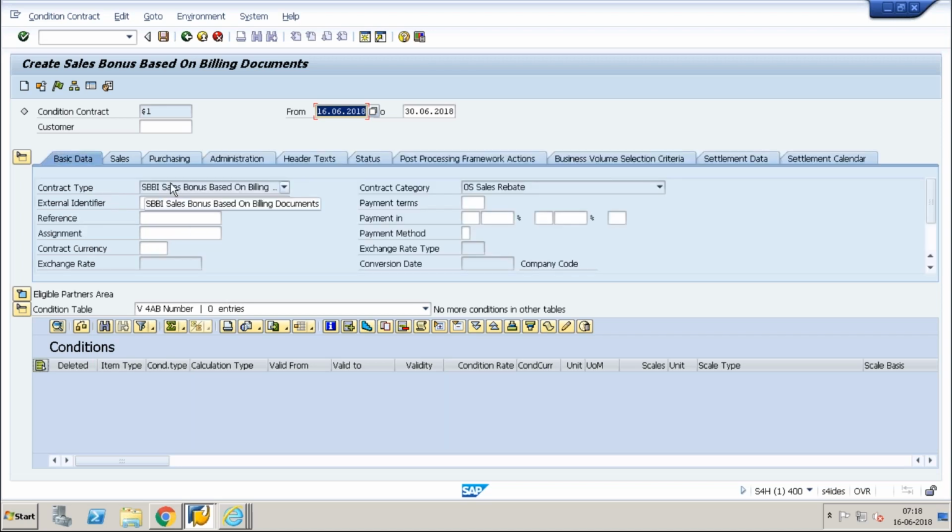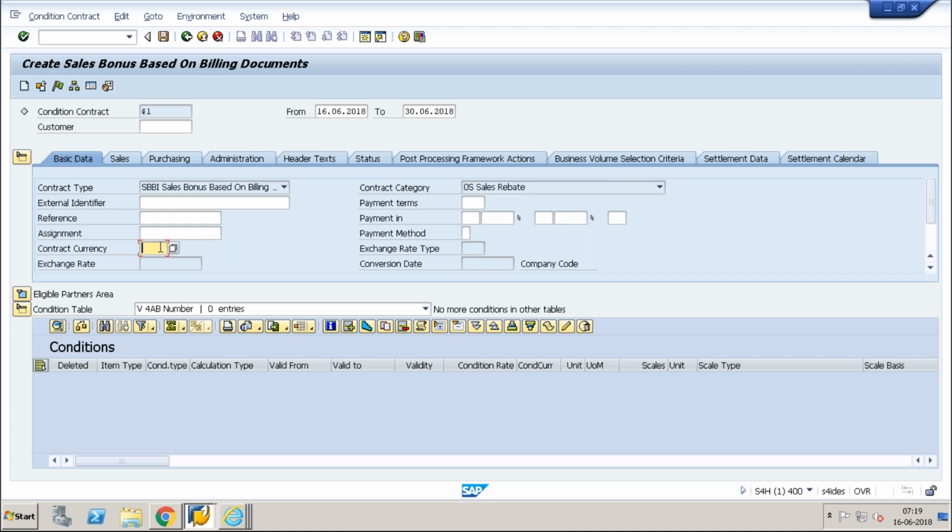So contract type, this is nothing but the contract we selected, or whatever we chose initially. This is your external identifier. So if you are already giving something in your legacy system or your ECC, that can be given here. It's only an external identifier or reference from your previous system to this system. These references, assignment and all, are text fields.